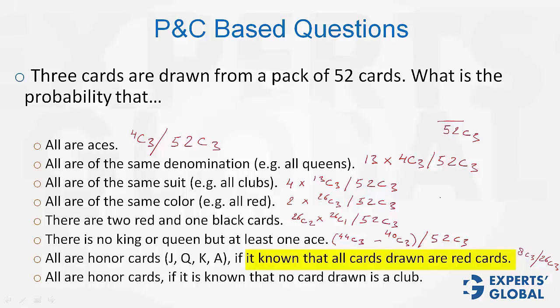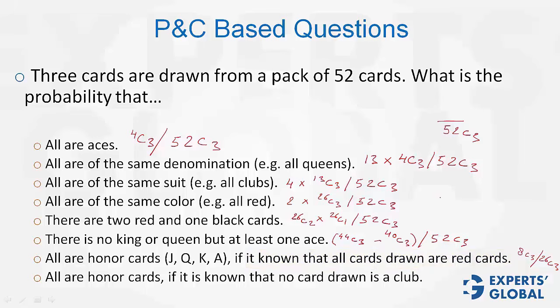So in the denominator, 26 red cards. In the numerator, we have 8 red honor cards, out of which 3 are being selected. 8C3 divided by 26C3. That's the answer. Look at the last one.